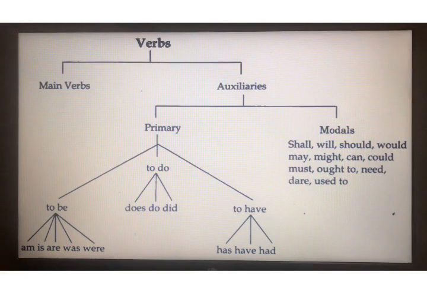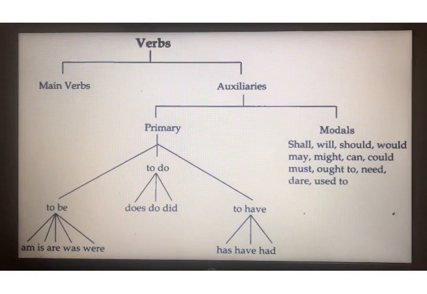For example, if I say I am a girl. Now here in this sentence there is just one verb, that is am. And you all know that am is primary auxiliary, am is a helping verb. But since we are not having any other verb in this sentence, so am in this sentence, I am a girl, will act as a main verb. This we have already discussed.